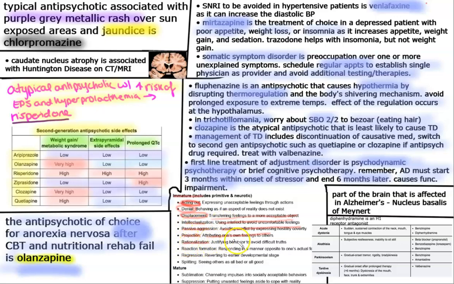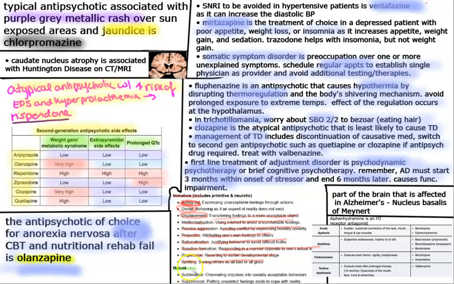Next one, rationalization, justifying behavior to avoid difficult truths. Reaction formation, responding in a manner opposite of one's actual feelings. So that's when the stepmom acts really nice to the stepkid but really doesn't like the stepkid at all. Regression, reverting to an earlier stage of development. Splitting, seeing all others as good or bad, self-explanatory.